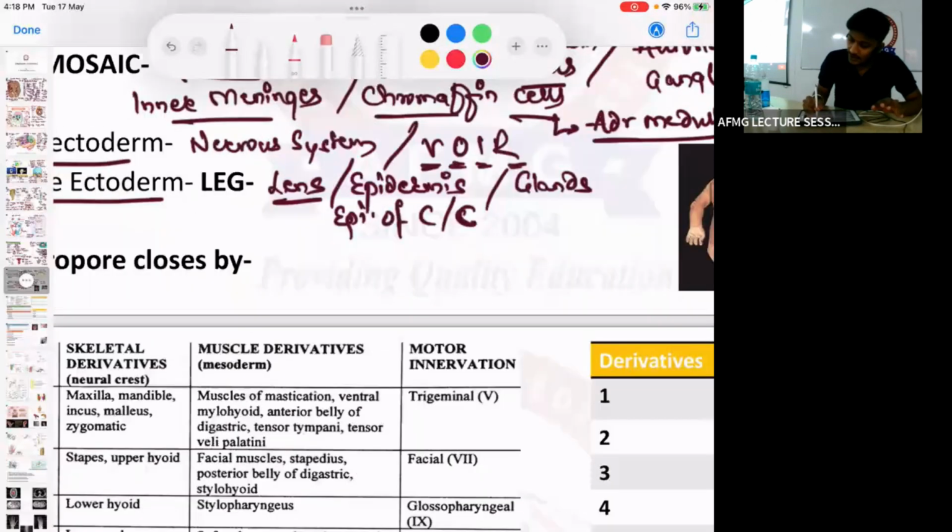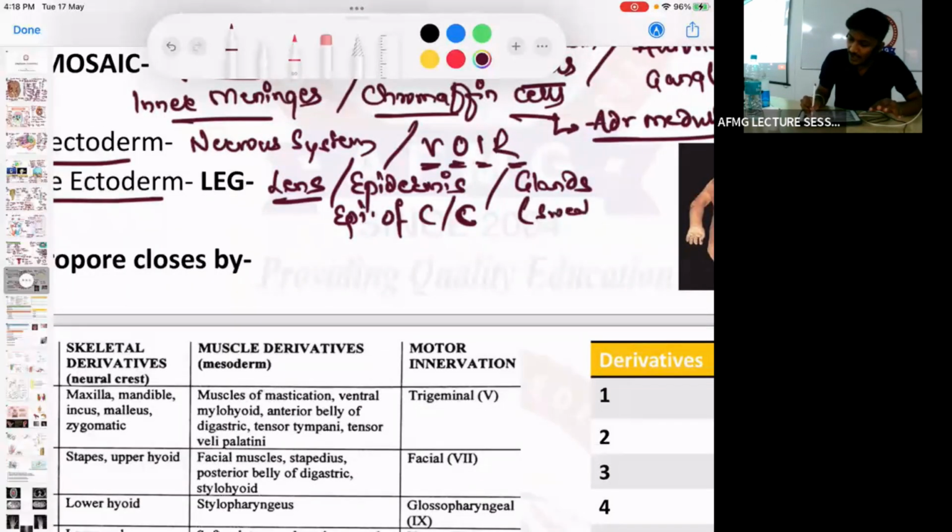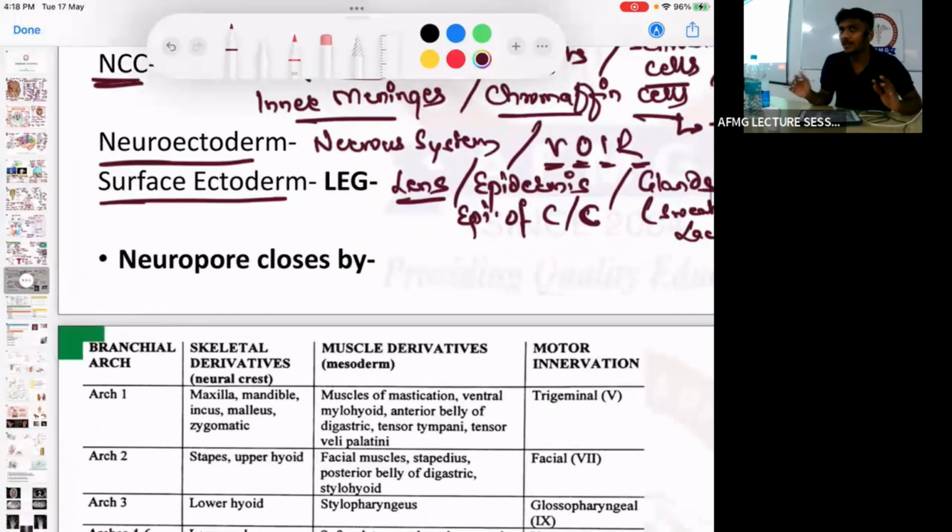Glands like the sweat gland, the sebaceous gland, the lacrimal gland, and the pituitary gland are derived from the surface ectoderm. Epidermis is also derived from the surface ectoderm. No issues with this, anybody?